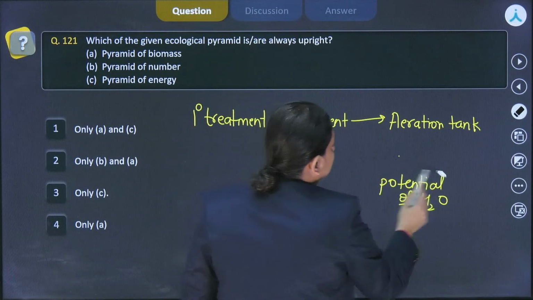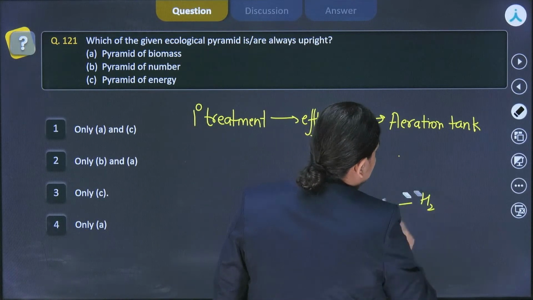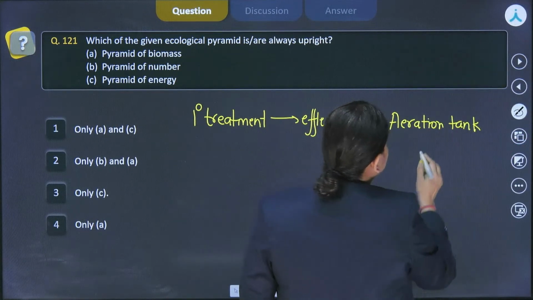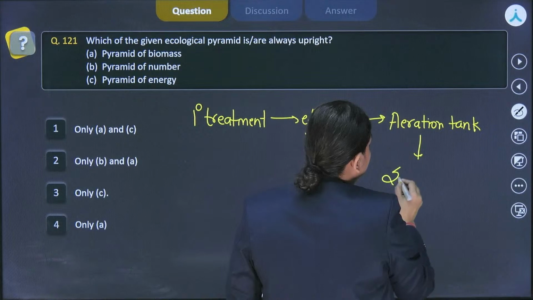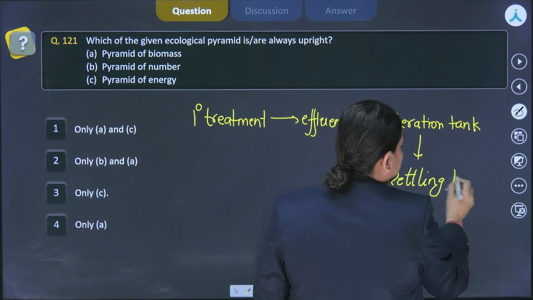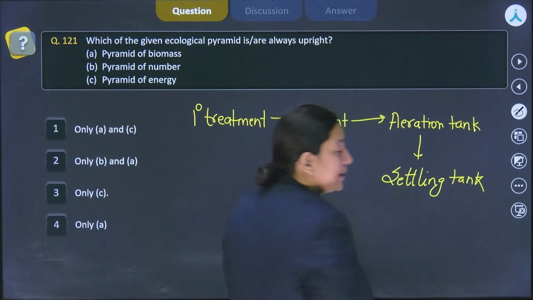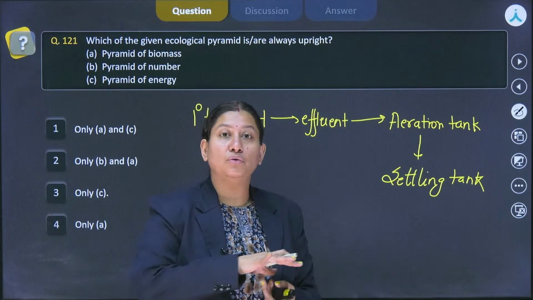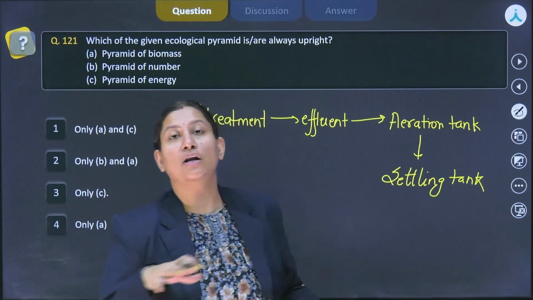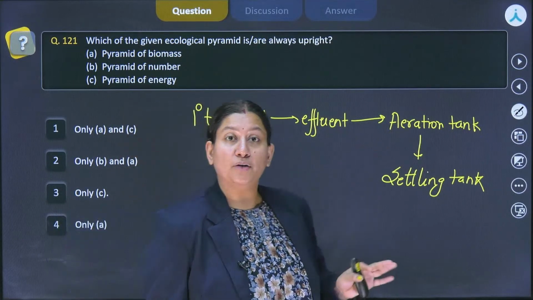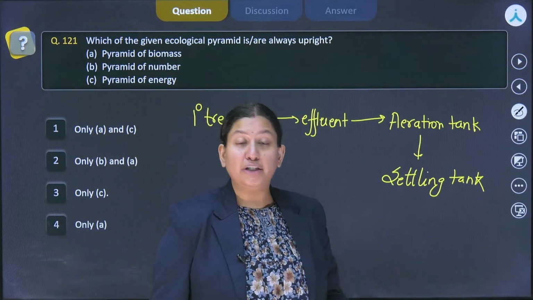When this BOD has been reduced, the entire output is fed to the settling tank first. The settling tank is there so that the aerobic microbes and all other debris sediment out, and the effluent now has very reduced levels of BOD.